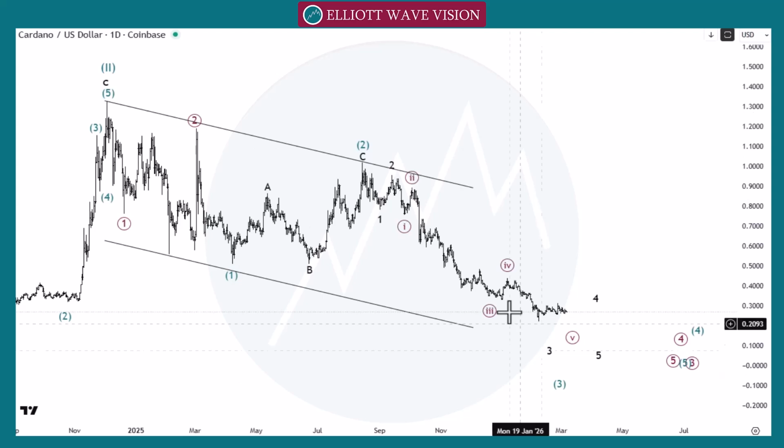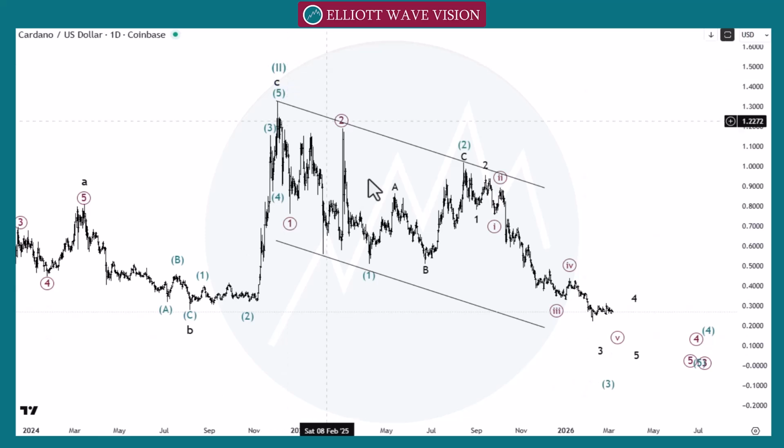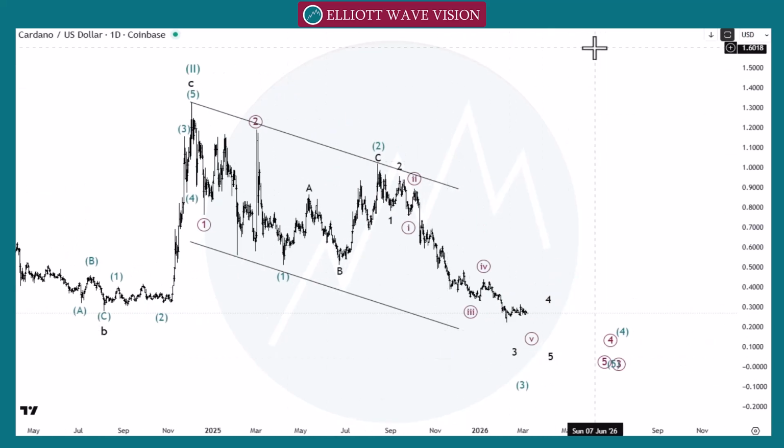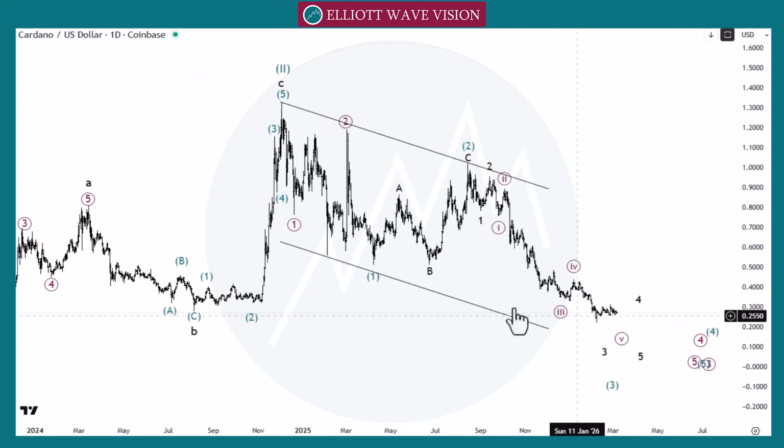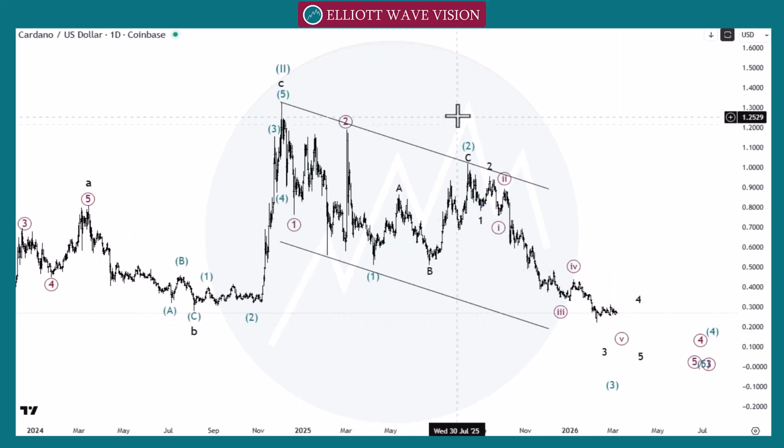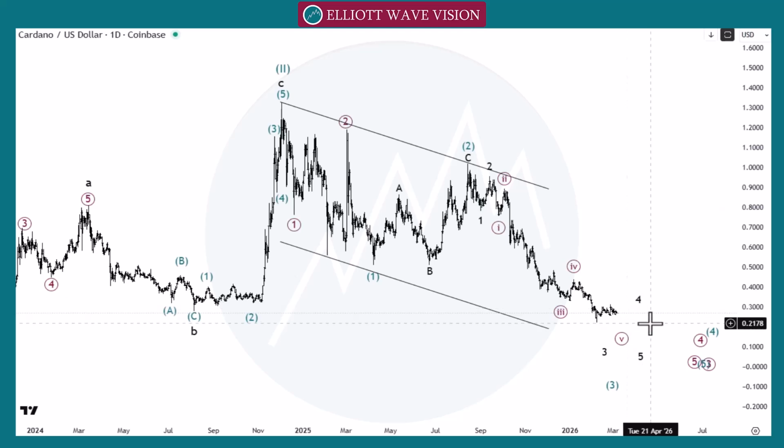Or we can count this move as a wave X. If we count this move as a W, then this is X. Then we will go towards the bullish side. But as of now, in both cases, if we count this move as a correction like WXY, we are looking for the bearish side, or as a 1, 2, 1, 2 and 3, we are looking for the bearish side.